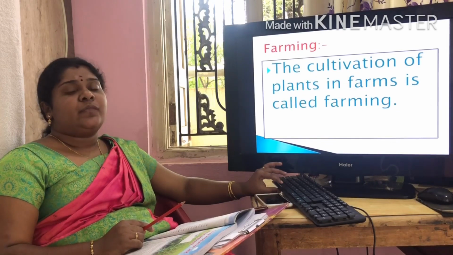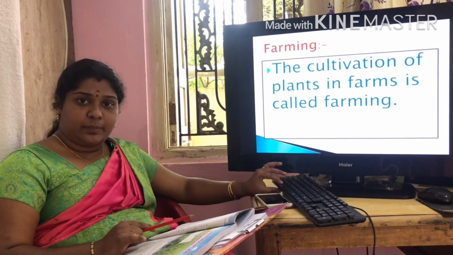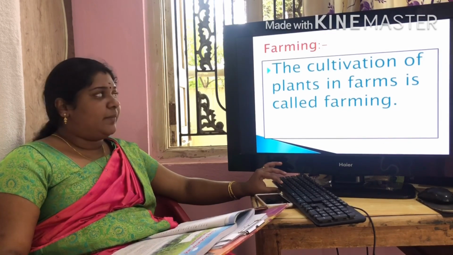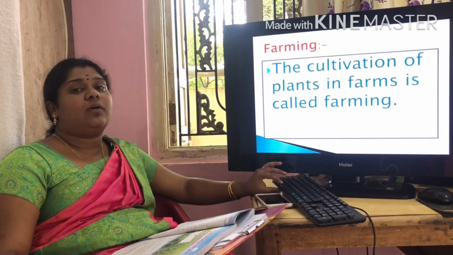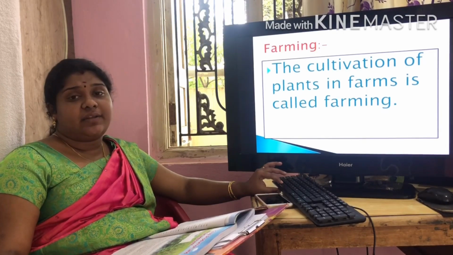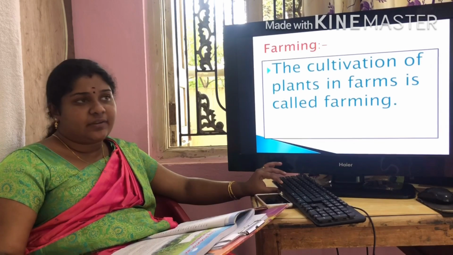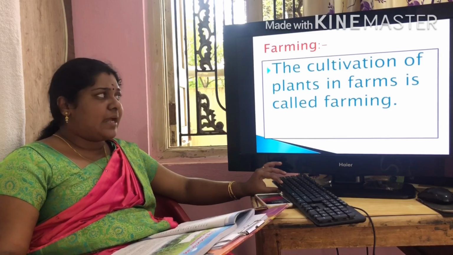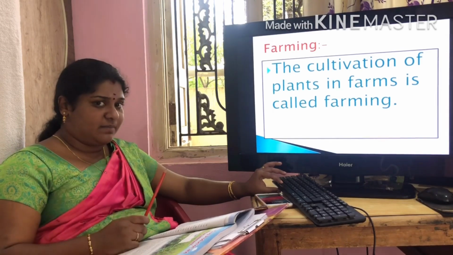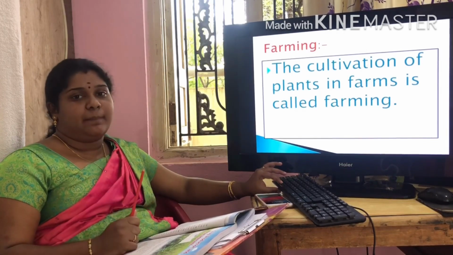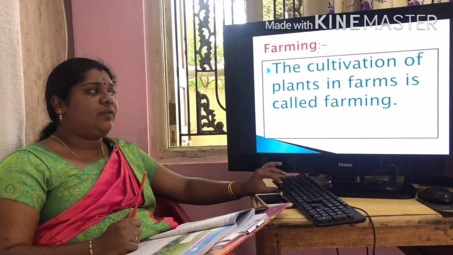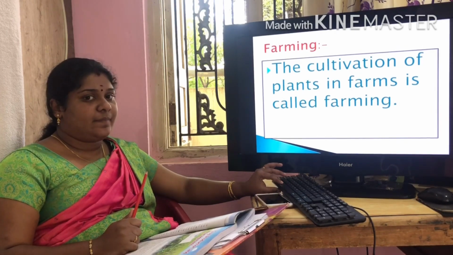And the next one, to fulfill the needs of human beings, we are cultivating crops. That means the cultivation of plants in farms is called farming. Farming means the production, the cultivation of plants in farms. Plants means which kind of plants? The needed plants, producing cereals, pulses, vegetables. The cultivation of such plants in our farms is called farming. Okay, farming means the cultivation of plants in farms. And the next one,